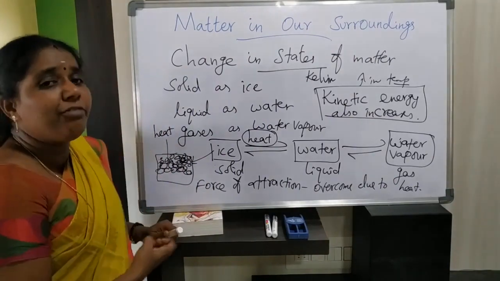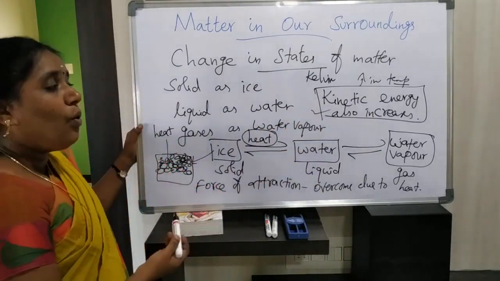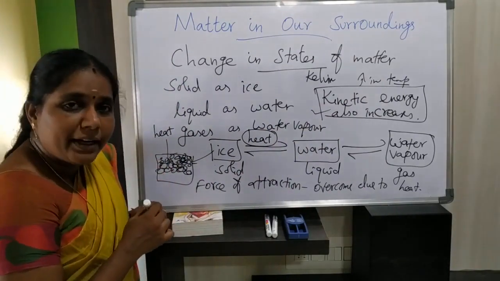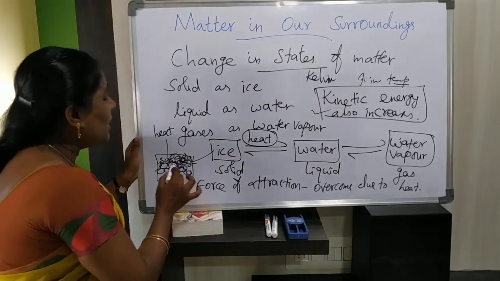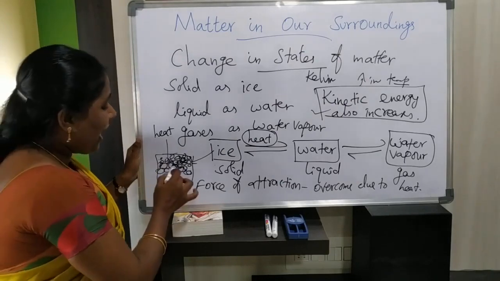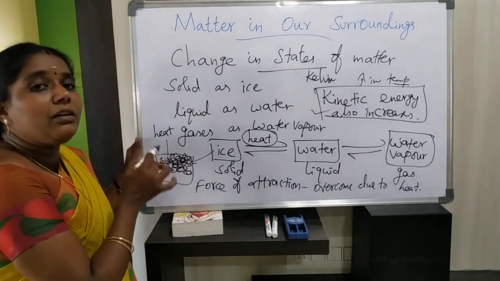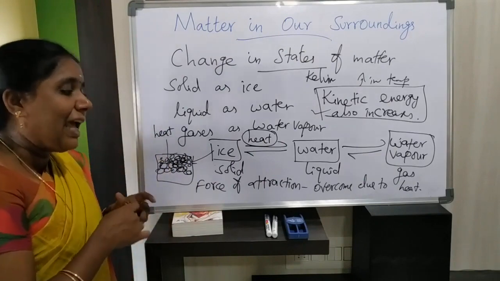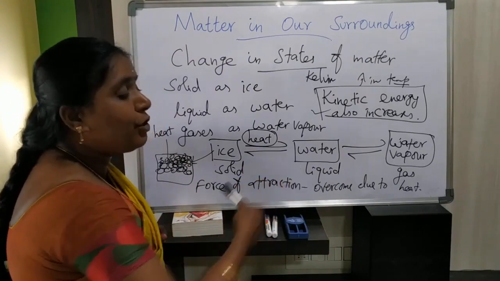Because of the absorption of more heat energy, the kinetic energy of the particles also increases. When the kinetic energy increases, automatically the movement of the particles also increases. Because of that movement, the force of attraction between these particles, which is a strong intermolecular force in solids, is overcome due to heat.